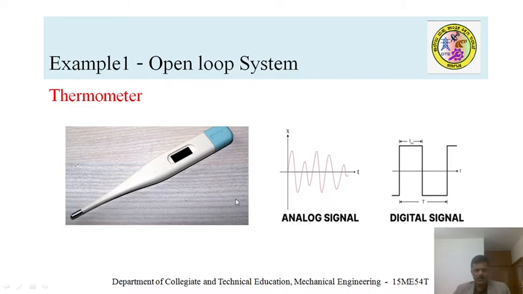You see here, the input to this thermometer is an analog signal, and the output coming from it is digital, because this thermometer uses a converter so that the sensed signal is converted to a suitable form and it displays digital numbers. This is an open loop system, because whatever temperature is displayed cannot be controlled. It simply senses and displays it. No control on the output device.